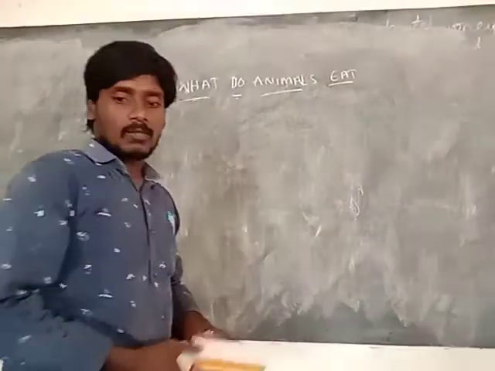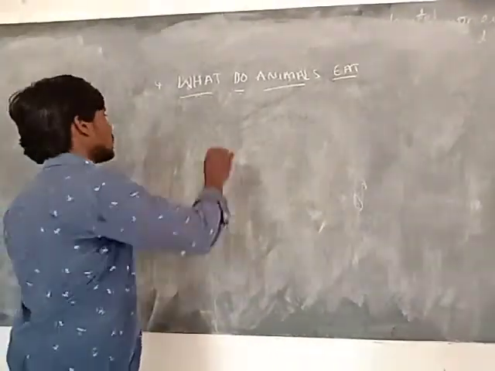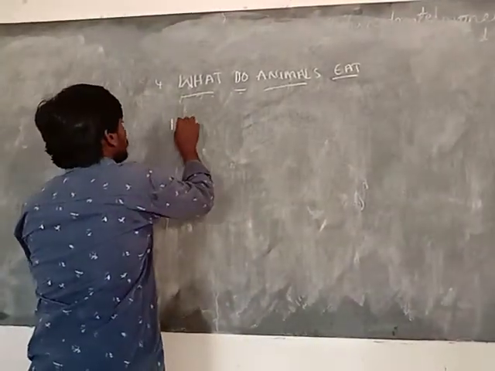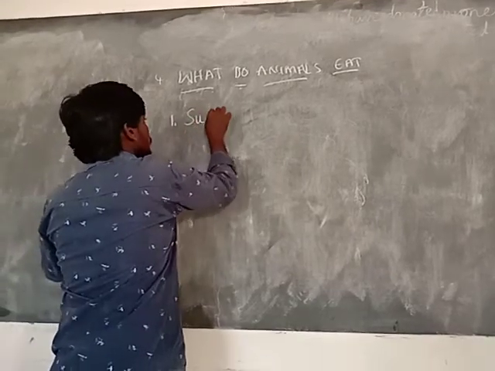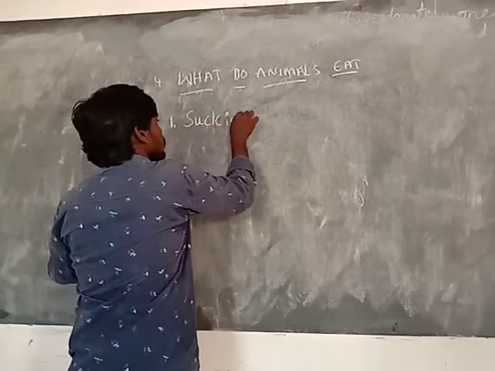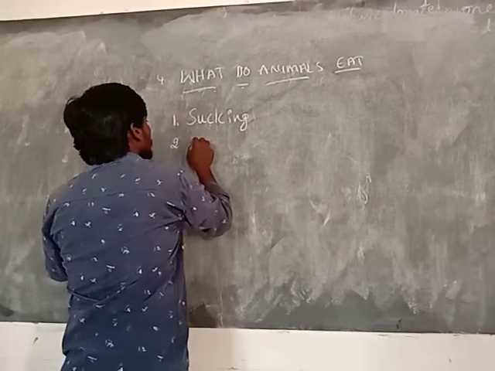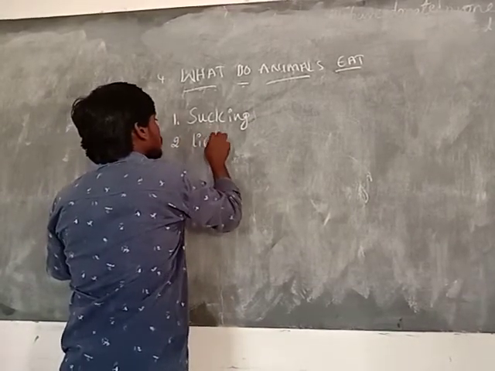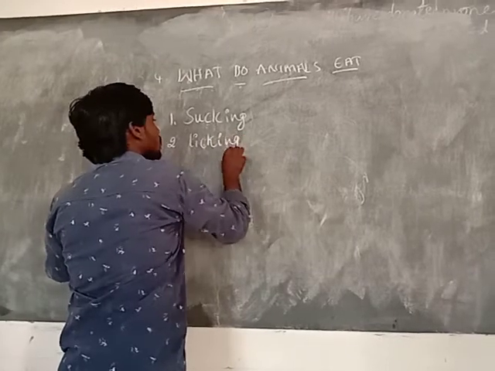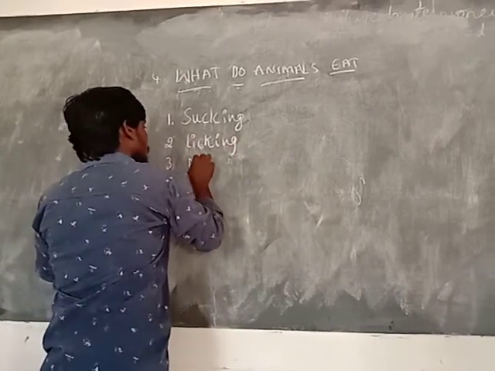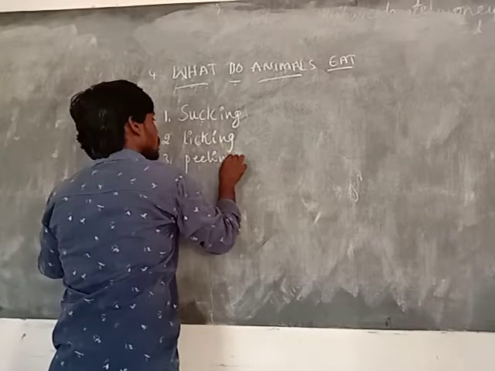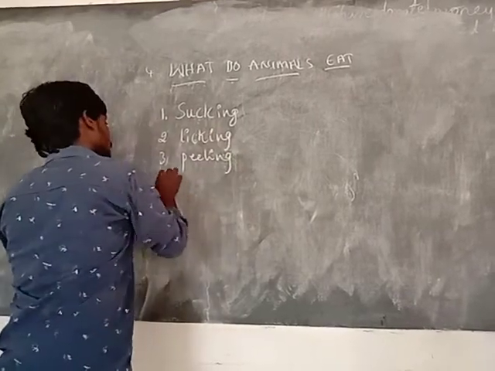Now we discuss the different methods. First one, sucking. Second one, licking. Third one, peeling.